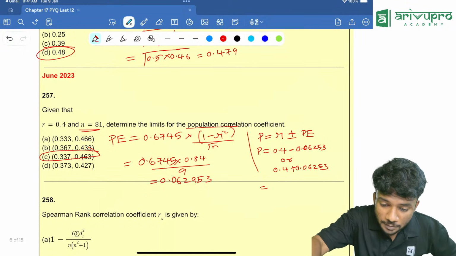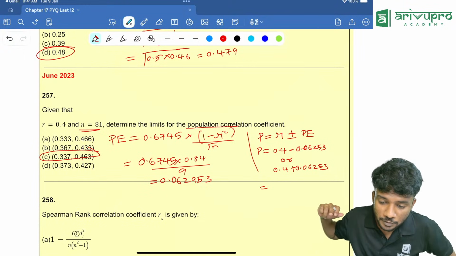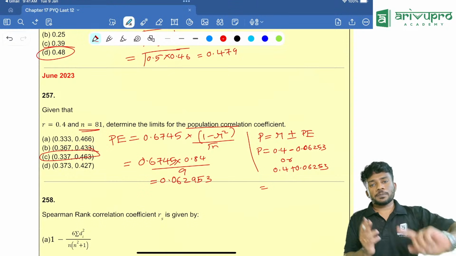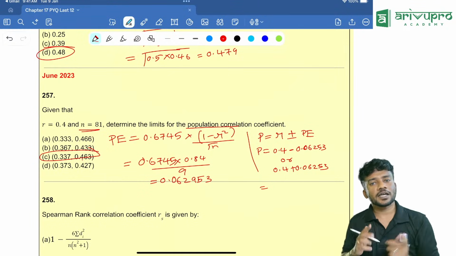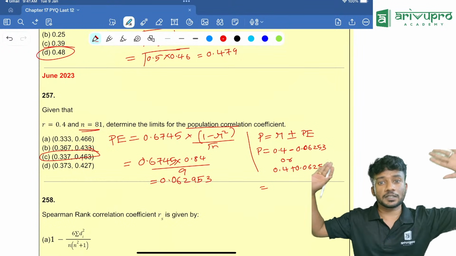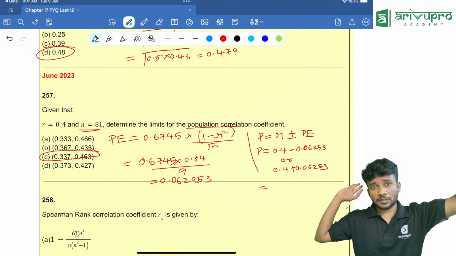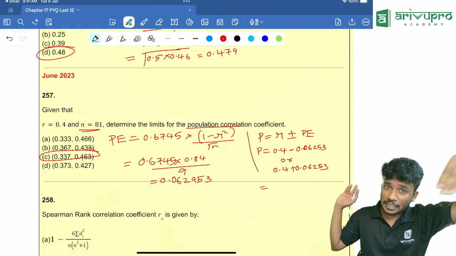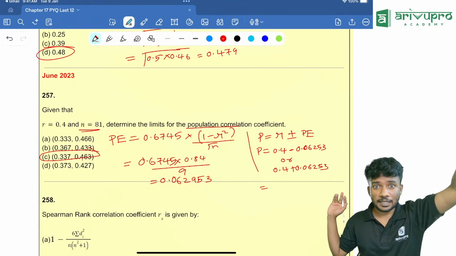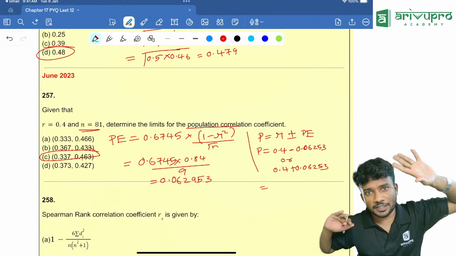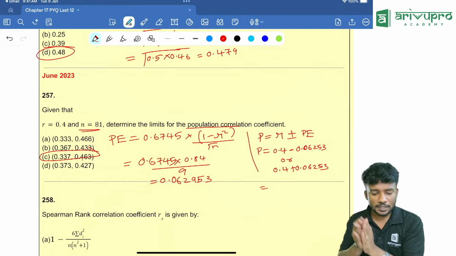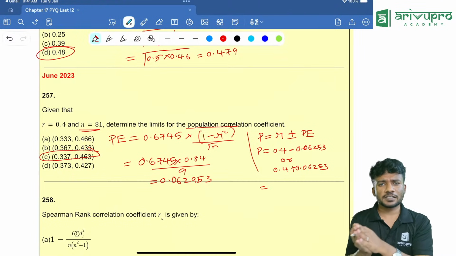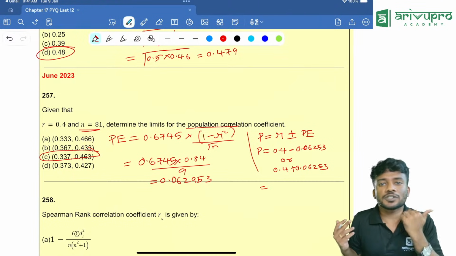Yes. So what chapter should mostly prioritize, coming from someone who is starting now? So people, if you are starting today, start off with chapter 4, Mathematics of Finance, high weightage chapter. 15 marks can be there. Then go for chapter 13, then chapter 14, then logical reasoning, entire thing. With that itself, that is 55 marks. Prioritize that way. Then go for correlation, regression, index number. These are easy chapters. Direct questions will be there.